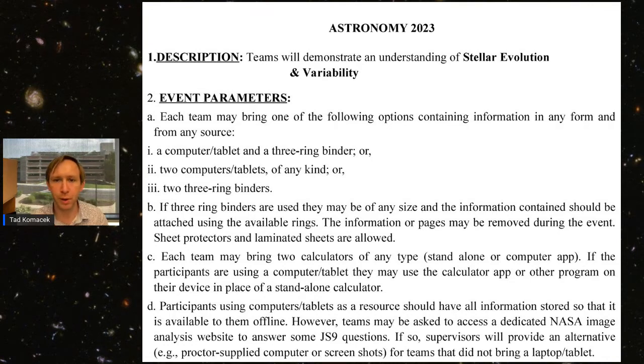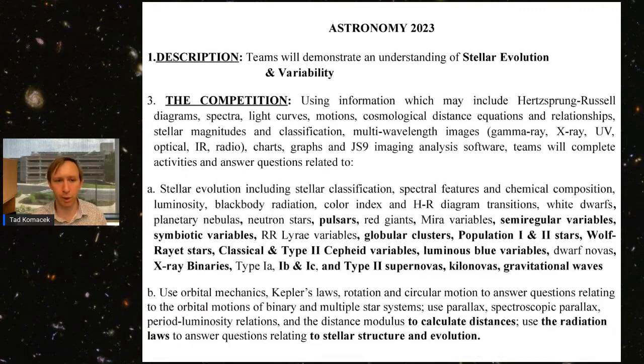They're very similar to previous years, except now we're focusing on stellar evolution and variability, broadly speaking. The competition for this year, again with what's changed in bold, is generally pretty similar to previous years. Every year in astronomy, we focus on understanding stellar evolution using basic diagrams and relationships that are fundamental to astronomy.